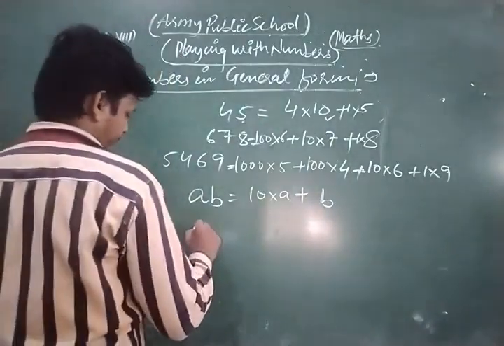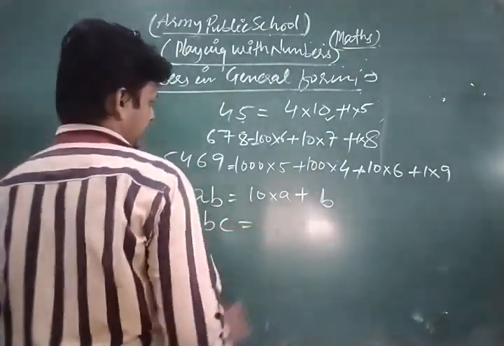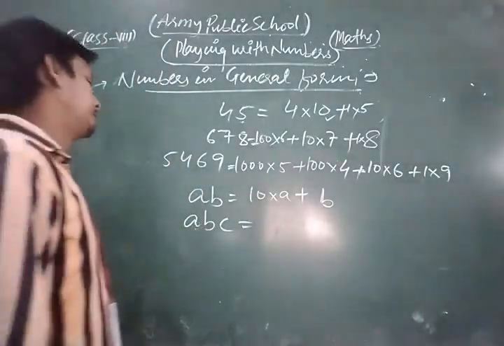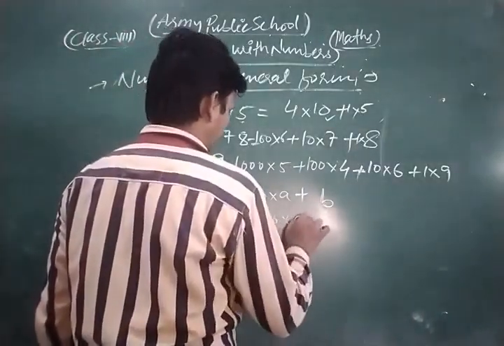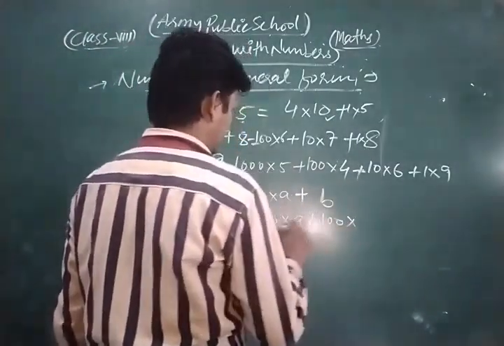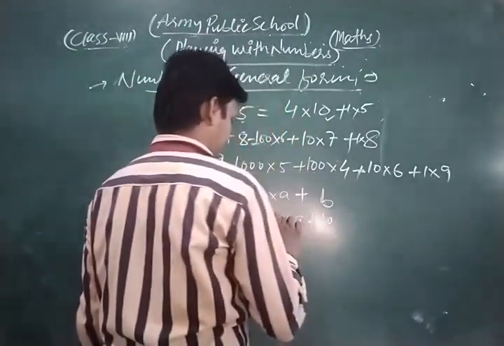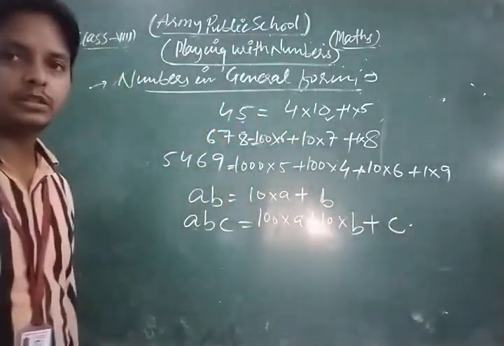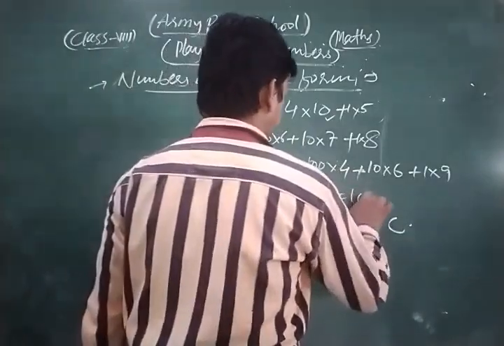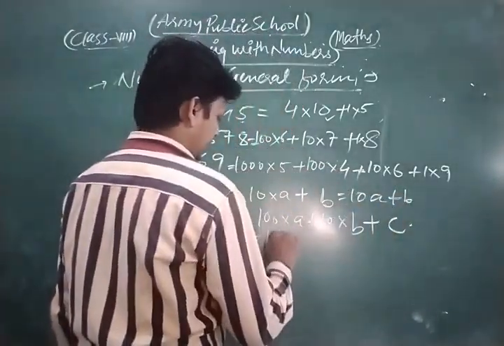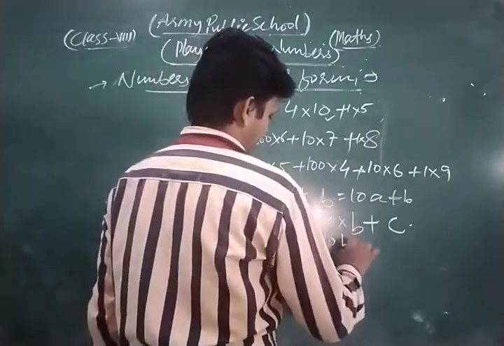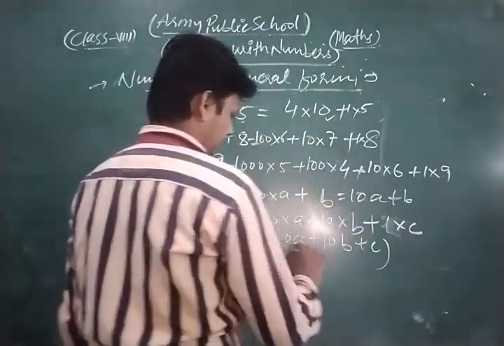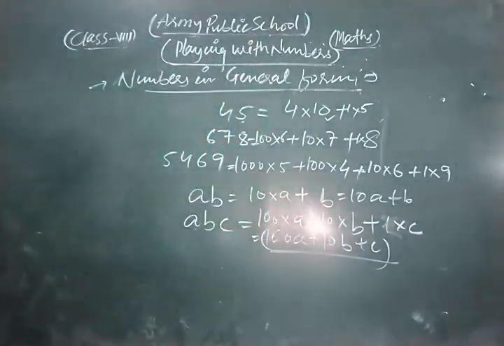Similarly, if we have ABC as a 3-digit number, the generalized form of the 3-digit number is 100 into A plus 10 into B plus C. Here we write 100A plus 10B, and here 1 into C, that is plus C. So this is very important.